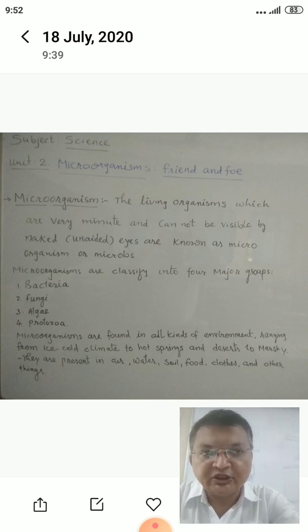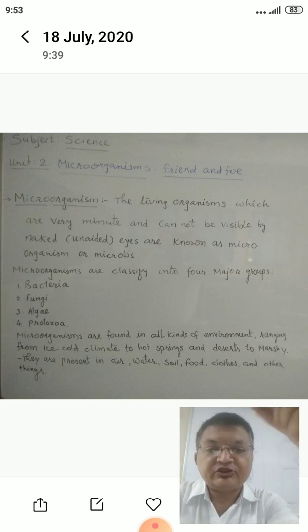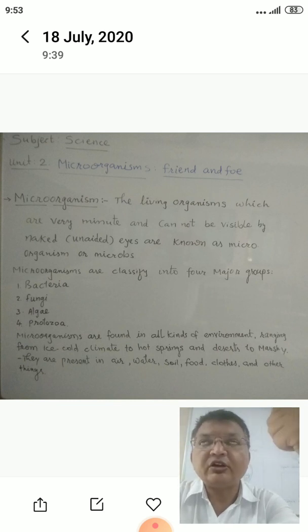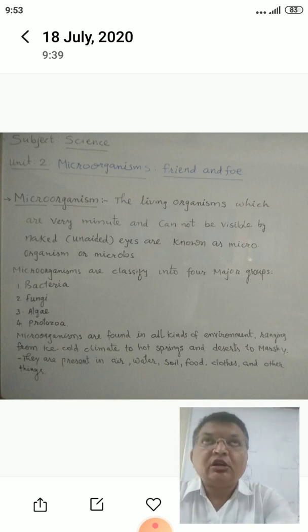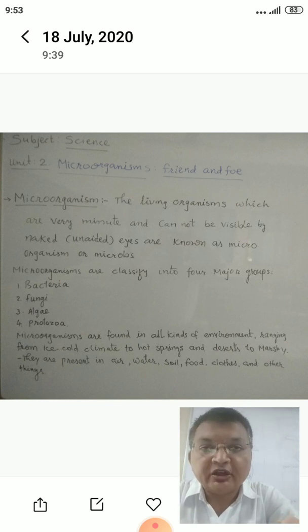There is another word for microorganism, that is microbes. It's also called microbes. Sometimes in examinations a teacher asks the question, what are microbes? You will feel confusion. Microbes are not different, yes, microorganisms and microbes are both the same. Clear? Now the next thing, how can we see the microorganism?